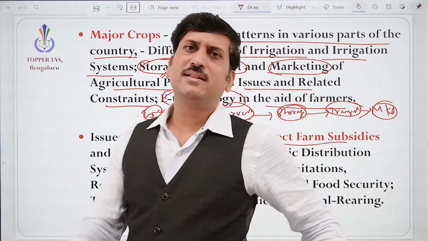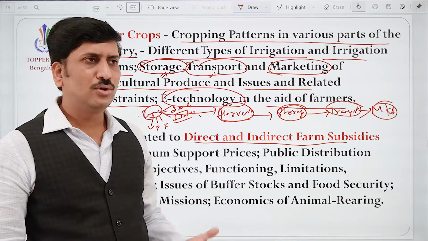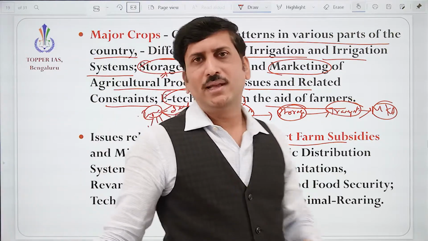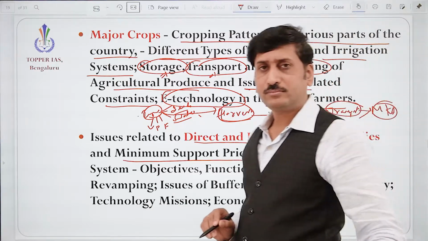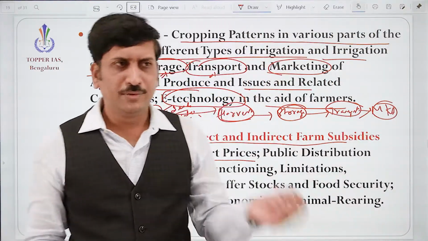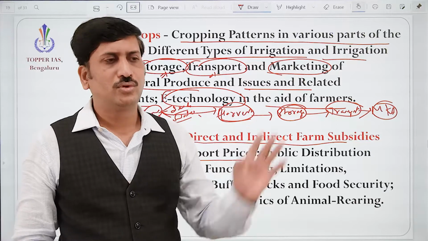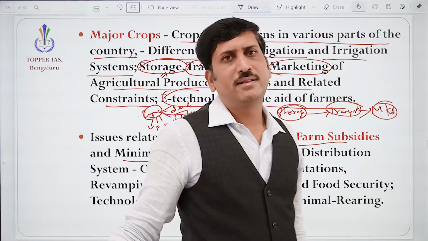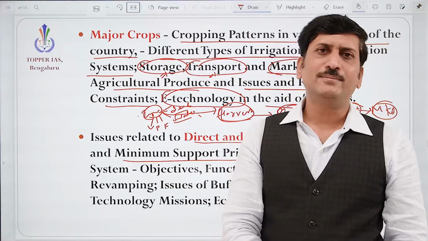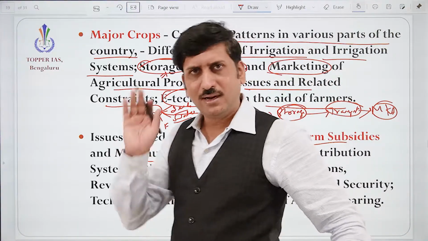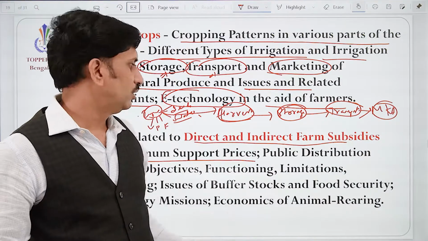So the government will ensure it by providing minimum support prices, correct? Beforehand itself it will announce, I will purchase rice at 2000 per quintal. So the farmer has a guarantee that if nobody is purchasing in the market, at least the government will purchase for 2000 rupees.